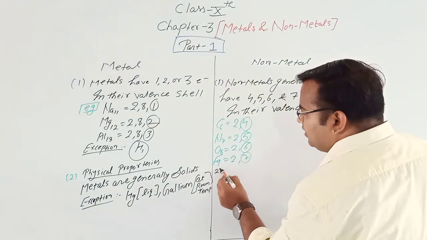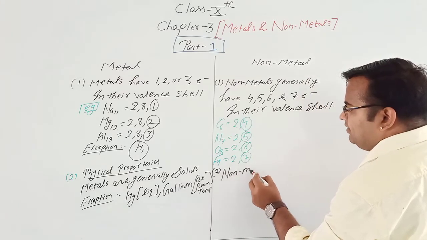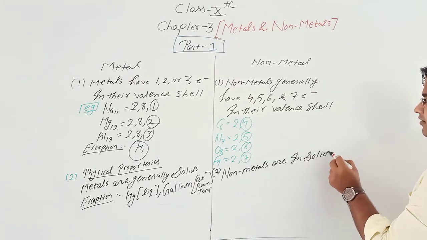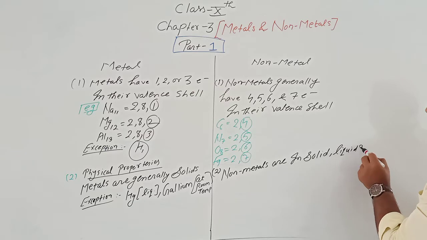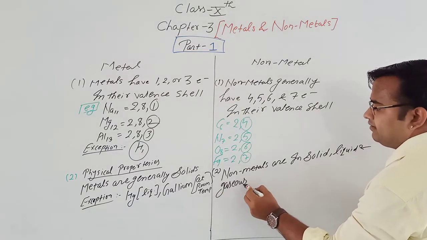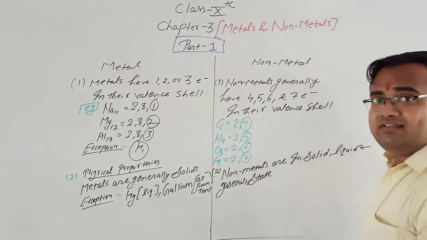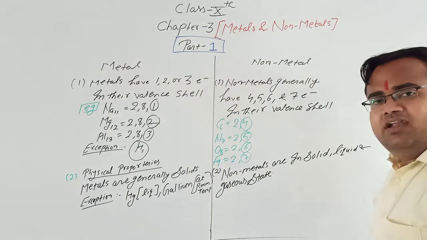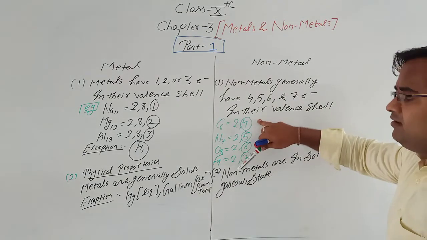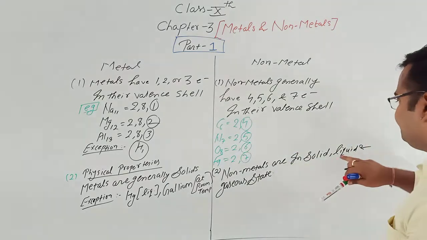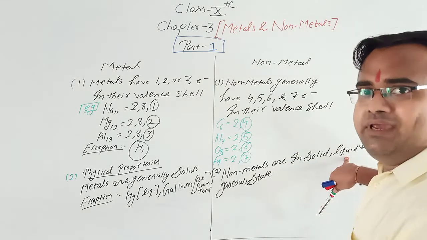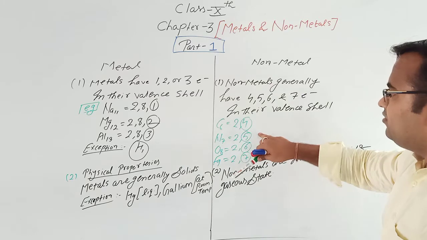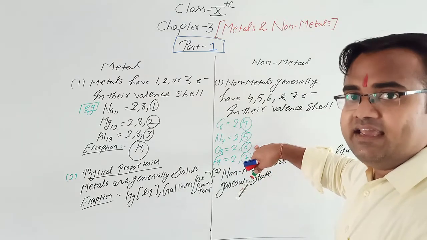Then non-metals are in solid, liquid and gaseous state. Now non-metals can be solid, liquid or gaseous. Solid: carbon is a solid. Liquid: bromine is a liquid. Bromine is a non-metal and it is in liquid state. And gases: nitrogen and oxygen are non-metals and they are in the gaseous state.